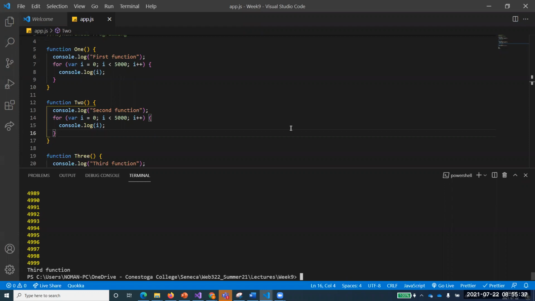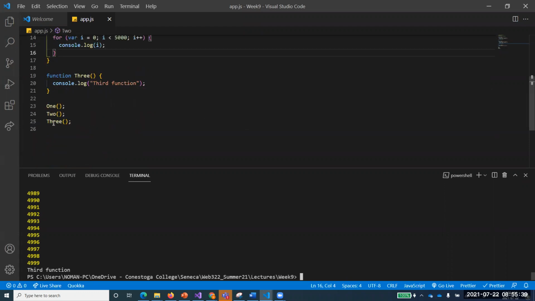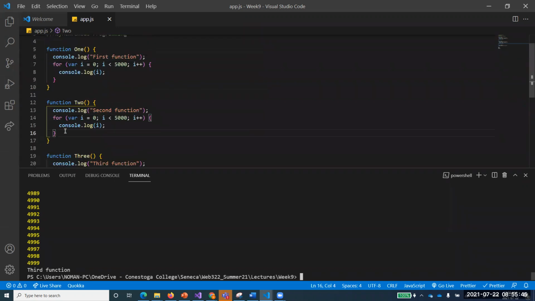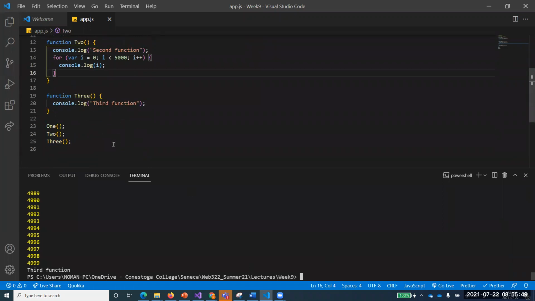So we have called three functions, and this third function's turn comes after maybe 10 seconds. Why? Because the first two functions are taking so very long to run. This is called synchronous programming or synchronous function calling.